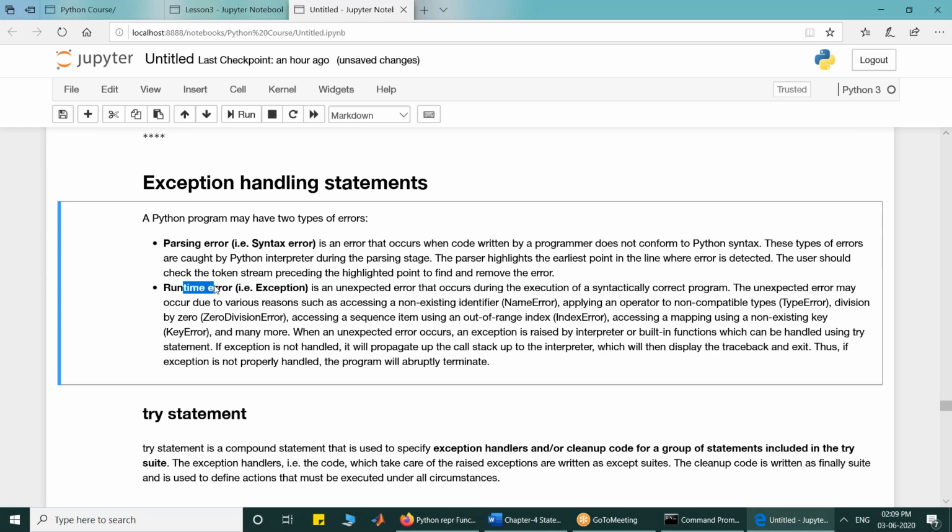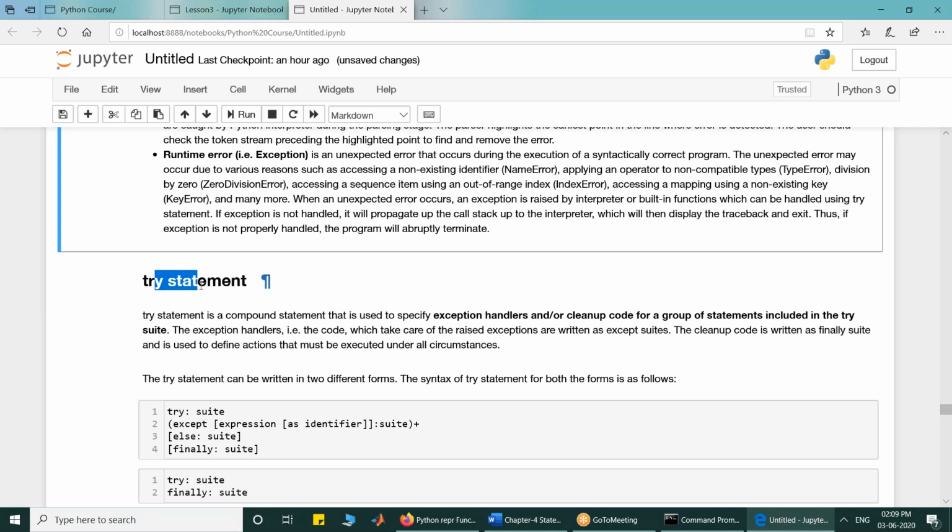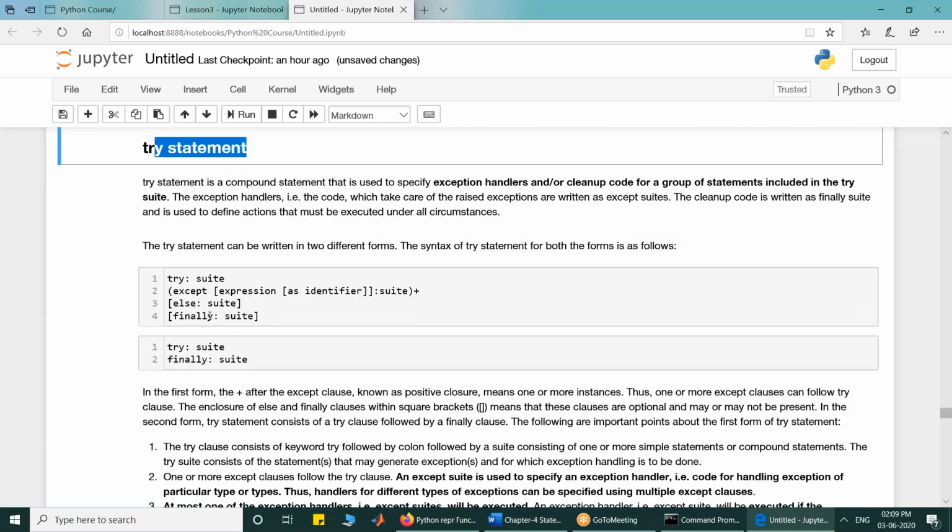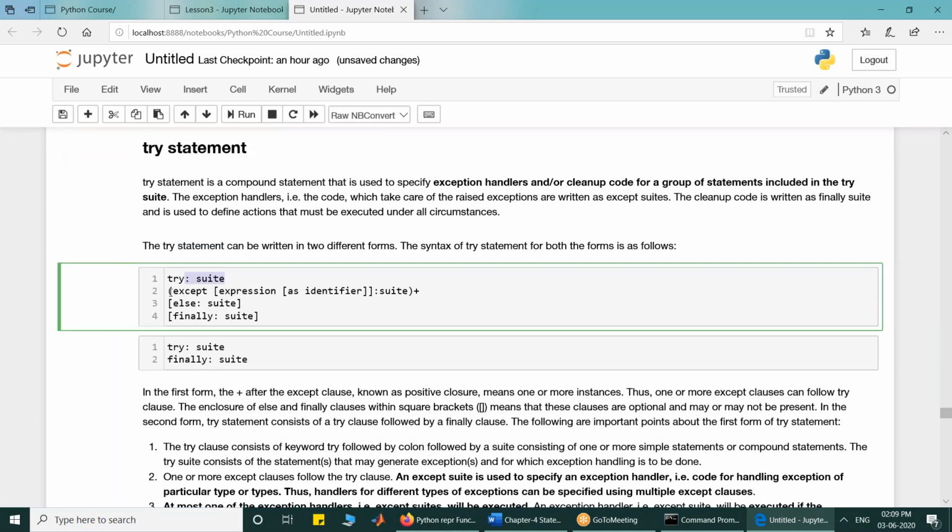You have already seen index error, value error, that type of exception, zero division error. So we can handle those errors. We can make use of exception handling statements to handle those errors. And the exception handling statement that we have is try statement. The syntax of try statement is try clause followed by its suit.